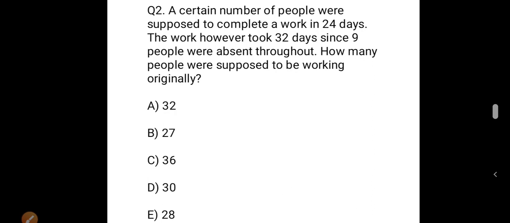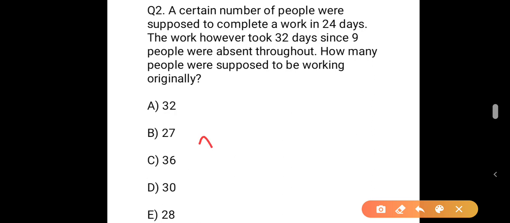A certain number of people were supposed to complete a work in 24 days. The work, however, took 32 days since 9 people were absent throughout. How many people were supposed to be working originally? So this is again a question related to time and work, but the pattern is different. So let's see how we can solve this.